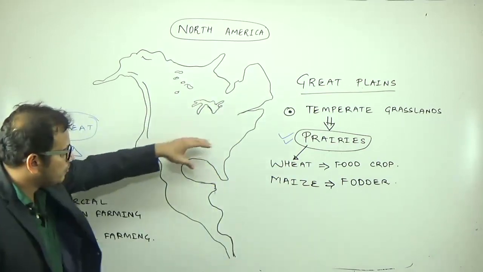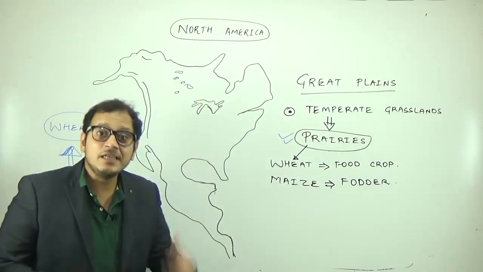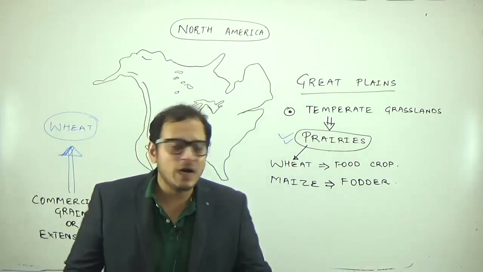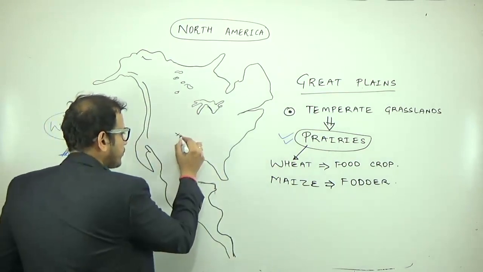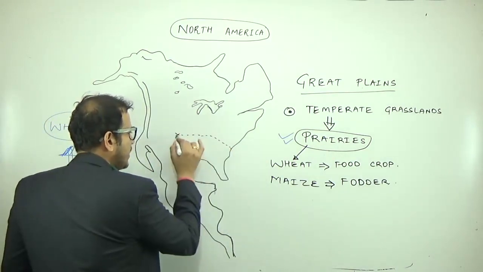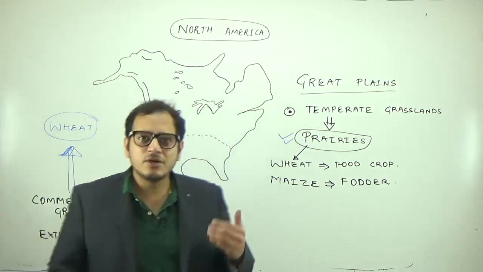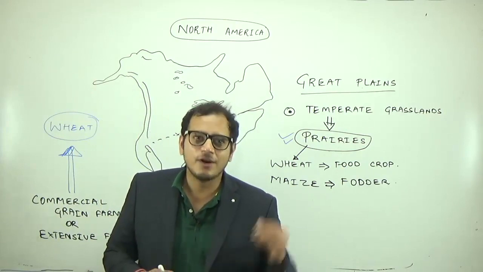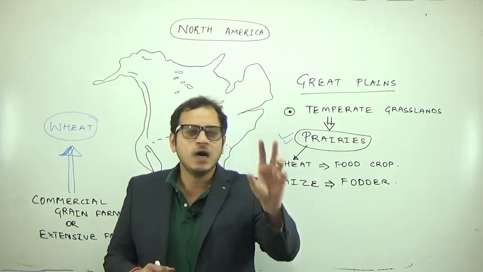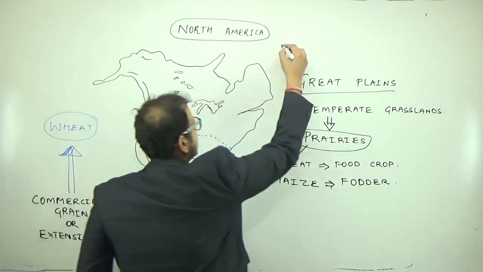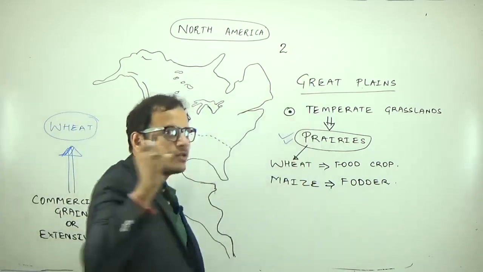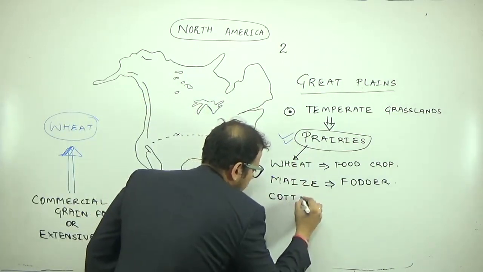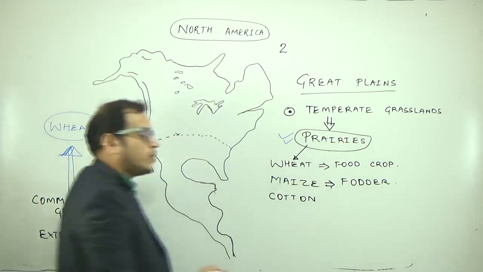But if we come to the southern part, where the winters are not that severe, that means in this southern part after this boundary, the winters are not that severe because this is more or less a tropical region. And because the winters are not severe, we have 210 frost-free days in this region. And for cotton, we need a minimum of 210 frost-free days. So the other important crop here is cotton. Cotton is grown in this region.